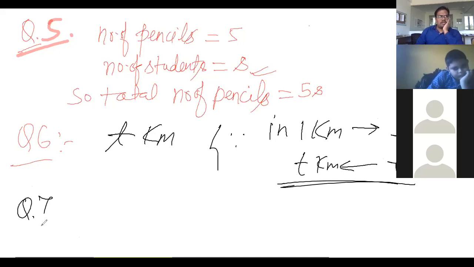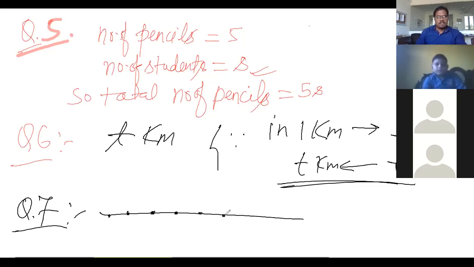Now question number 7. Radha is drawing a dot rangoli, a beautiful pattern of lines joining dots with chalk powder. Look at the figure. She has 9 dots in a row. Suppose in a row there will be 9 dots: 1, 2, 3, 4, 5, 6, 7, 8, 9. How many dots will her rangoli have in R rows?